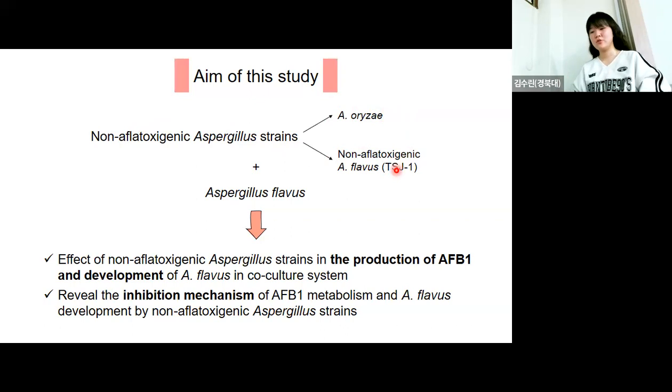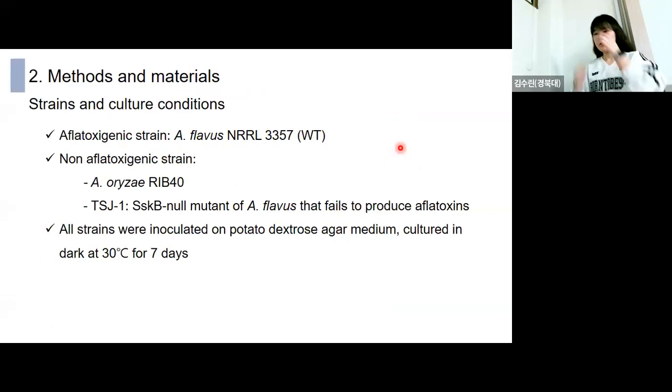They wanted to elucidate the effect of non-aflatoxigenic Aspergillus strains on the production of aflatoxin B1 and development of flavus in a co-culture system, and to reveal the inhibition mechanism of aflatoxin B1 metabolism and flavus development by these non-aflatoxigenic strains.